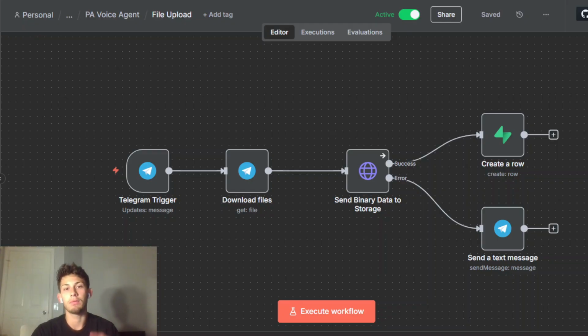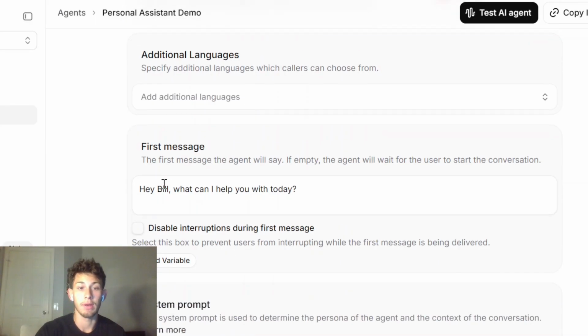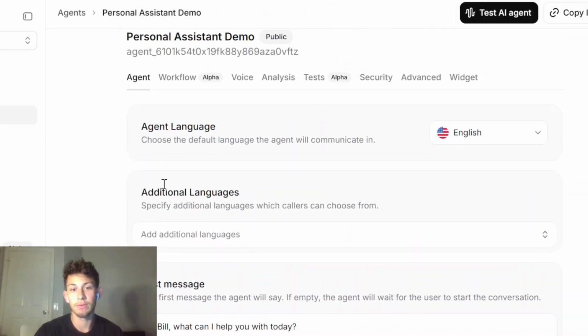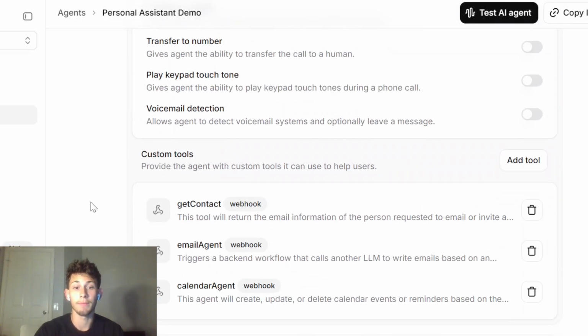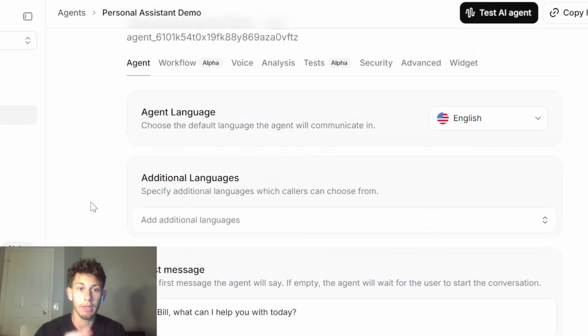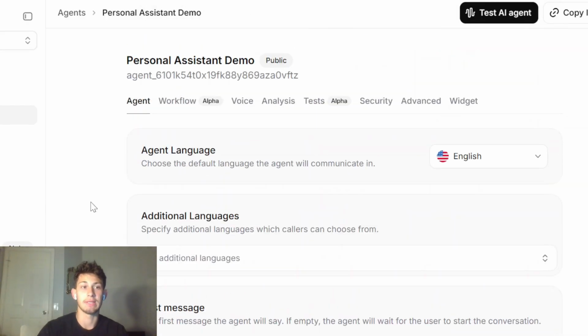I'll include a demo of the voice agent at the beginning of this. This is an email and calendar chatbot system that we're going to be accessing through voice using ElevenLabs. As you can see, I have my ElevenLabs right here. I'm going to get into the system prompt and everything that I'm doing here. I'm going to go through this whole thing, but I want to go through it really fast because I don't want to take a lot of time.